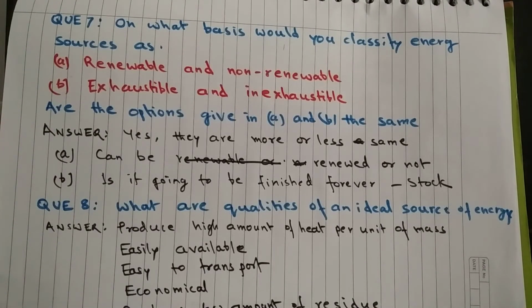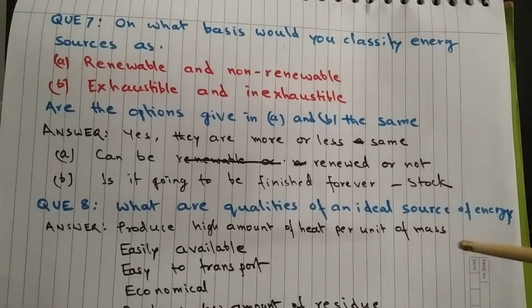In case of option A, we categorize energy sources on the basis of whether they can be renewed or not. And in case of option B, we categorize sources of energy on the basis of whether the stock of the source is going to finish in the foreseeable future or not. So they are more or less same.